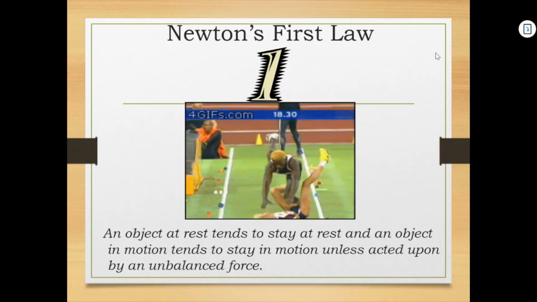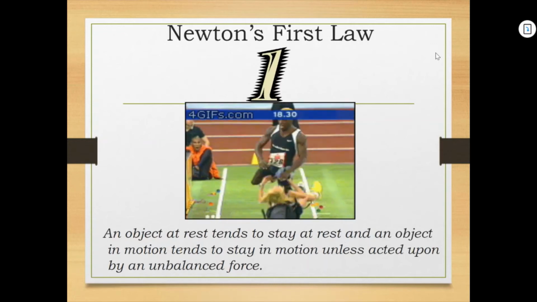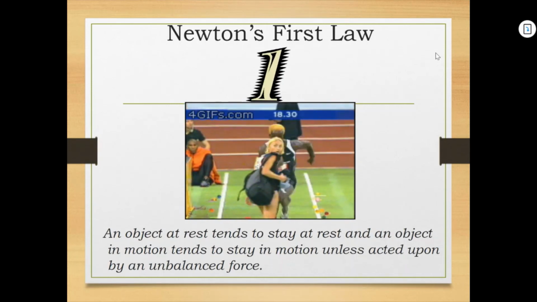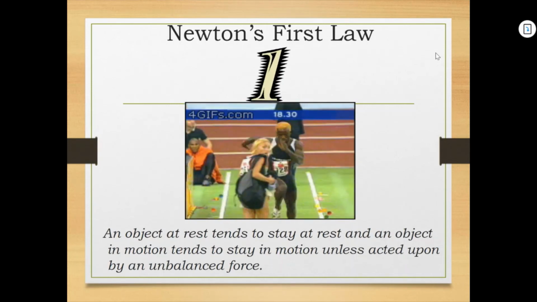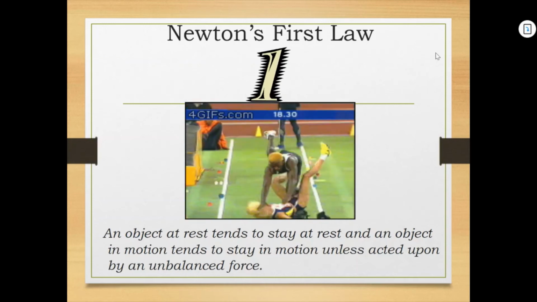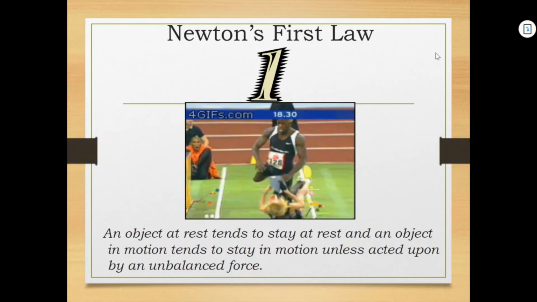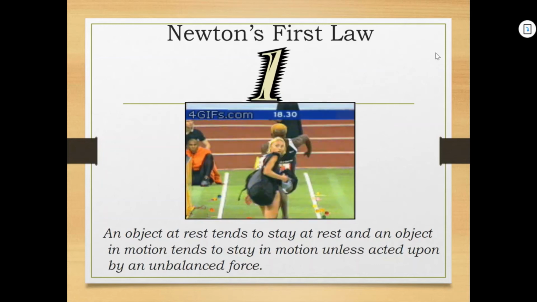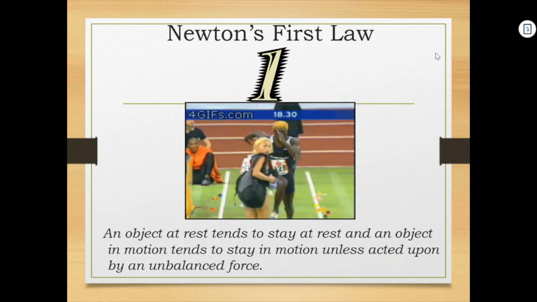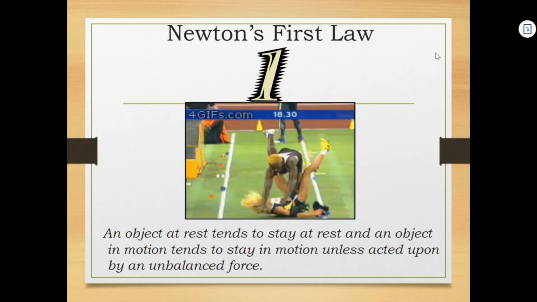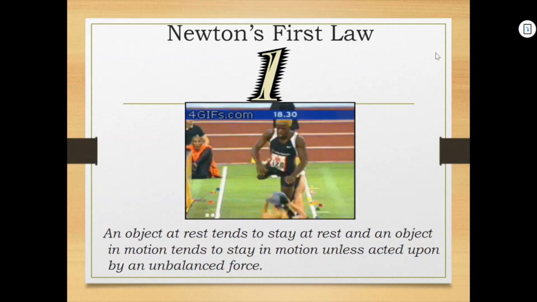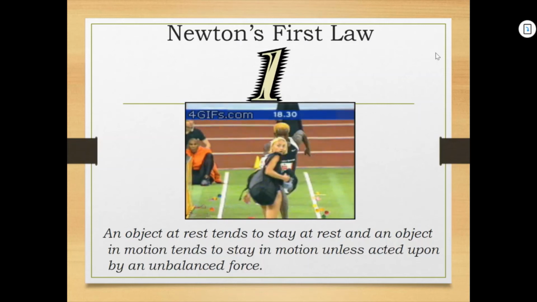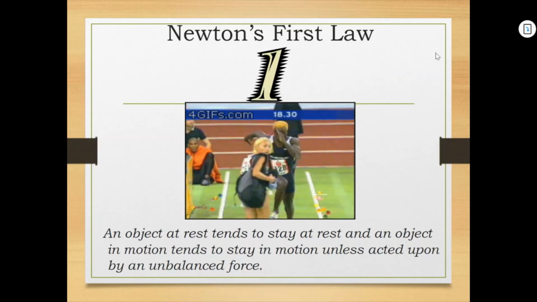Right, so here you see his first law. An object at rest tends to stay at rest, and an object in motion tends to stay in motion unless acted upon by an unbalanced force. So here you see the sprinter, and that sprinter is in motion, right? And he tends to stay in motion unless he's acted upon by an unbalanced force. And in this case, that unbalanced force, unfortunately, is that woman who cuts in front of him. And he just levels her to the ground, and that's because he can't stop if he's got that momentum going. And look at his size, right? He's got some pretty big arms. He's got a lot of mass on him.